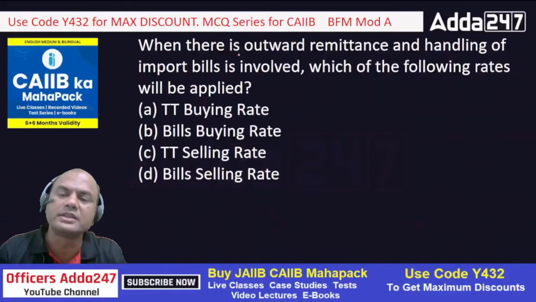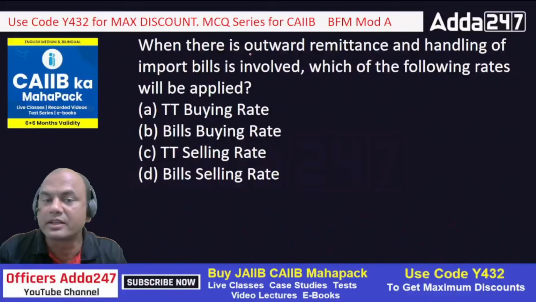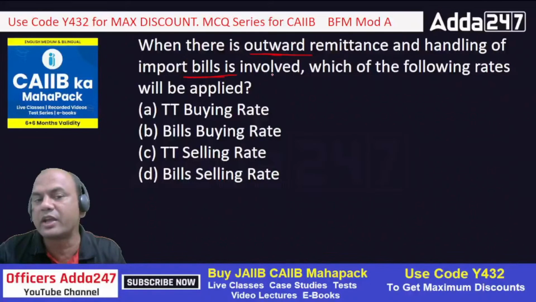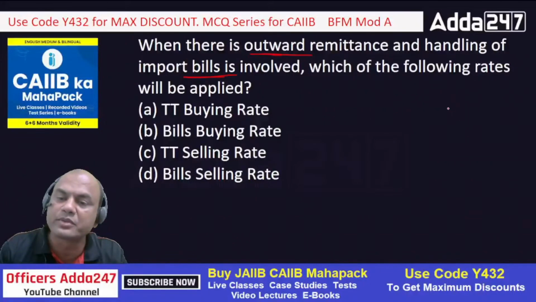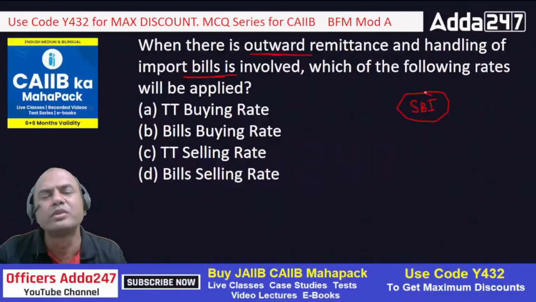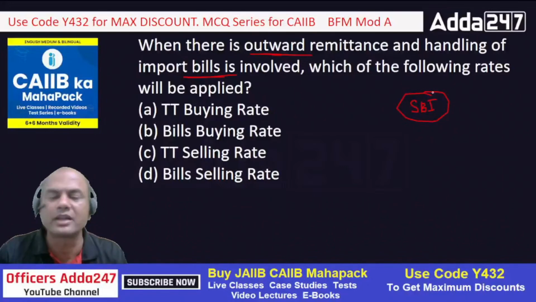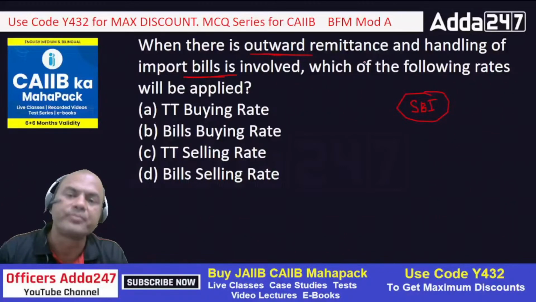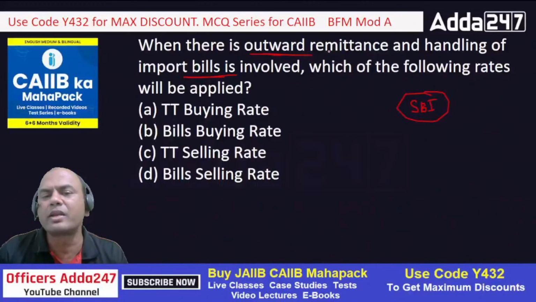When there is an outward remittance and handling of import bills is involved, what rates will be applied? Let's say I am SBI again. I am using SBI because it's simple, everyone knows it, a big bank. You can consider any bank for that matter; there's no preference for SBI. Outward remittance means money is going out. Dollar is going out, because my goods have come in, import is there.